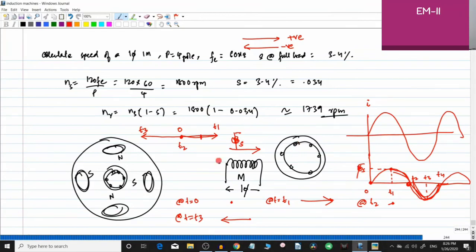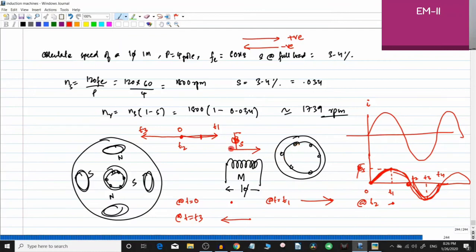Now, because these rotor conductors are seeing a changing magnetic field, right? It is seeing a changing magnetic field because from 0 to t1 the magnetic field is increasing. That means the rotor will induce an EMF and it will produce a current. The current direction as per Lenz's law will be in such a way to oppose the change in the cause, right? So if the flux is increasing in this direction, the flux produced by the rotor will try to decrease the flux in the same direction.